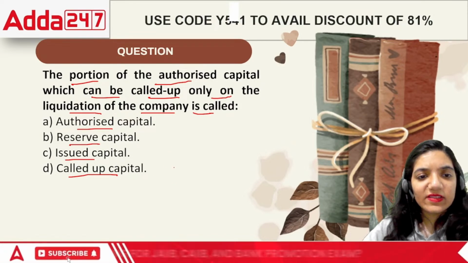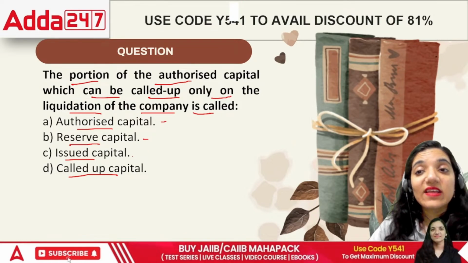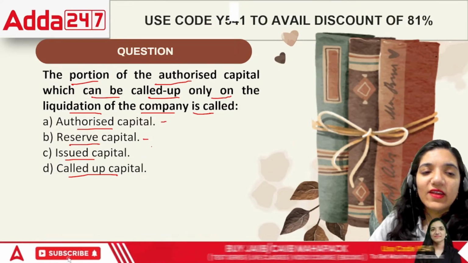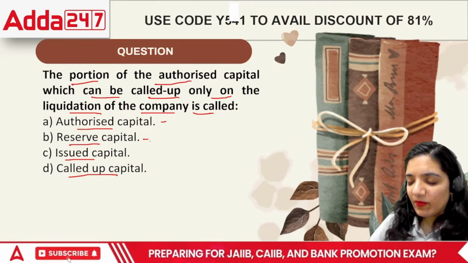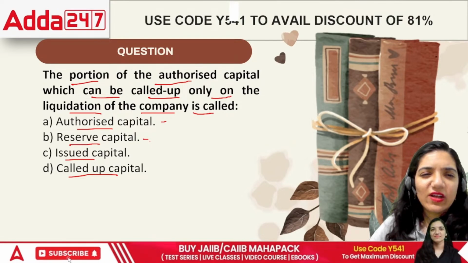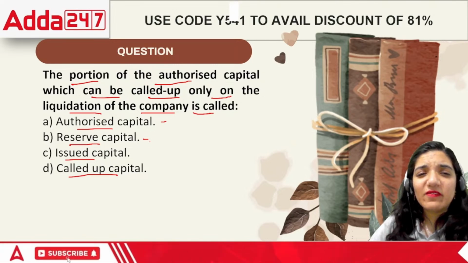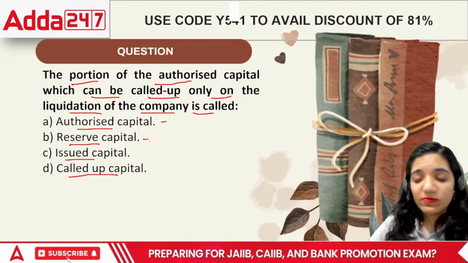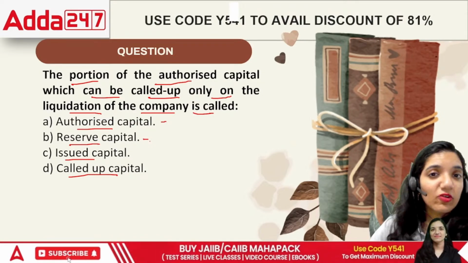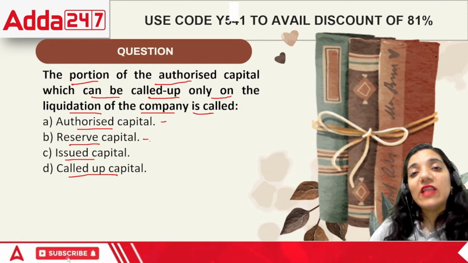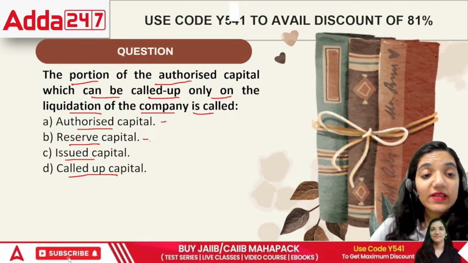The answer is reserve capital. Authorized capital is the maximum capital that we can raise. Second, reserve capital is like a reserve. There was a time when people used to buy scooters, the Chetak and Bajaj. At that point of time, whenever less petrol was left in those scooters, people used to say the vehicle has gone on reserve. That means the last portion of the petrol is left. After this, the petrol would be exhausted, right? So that is called reserve.